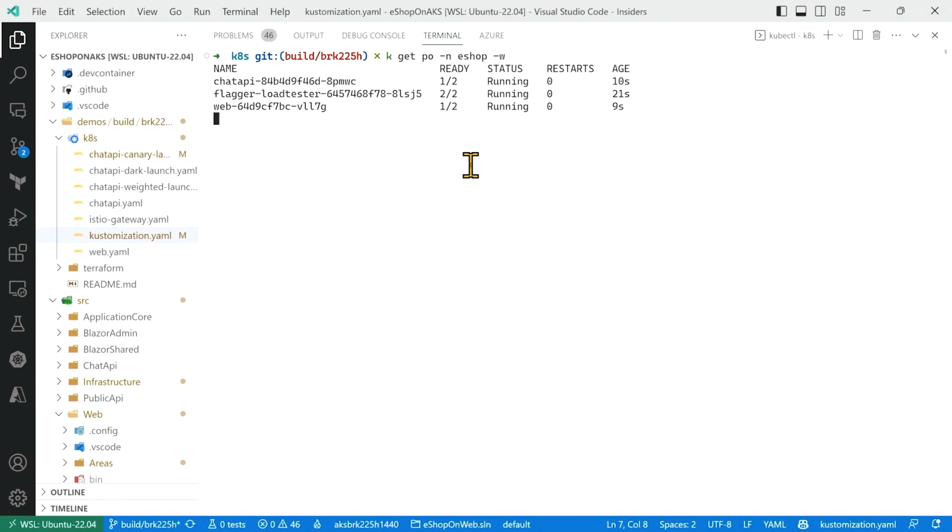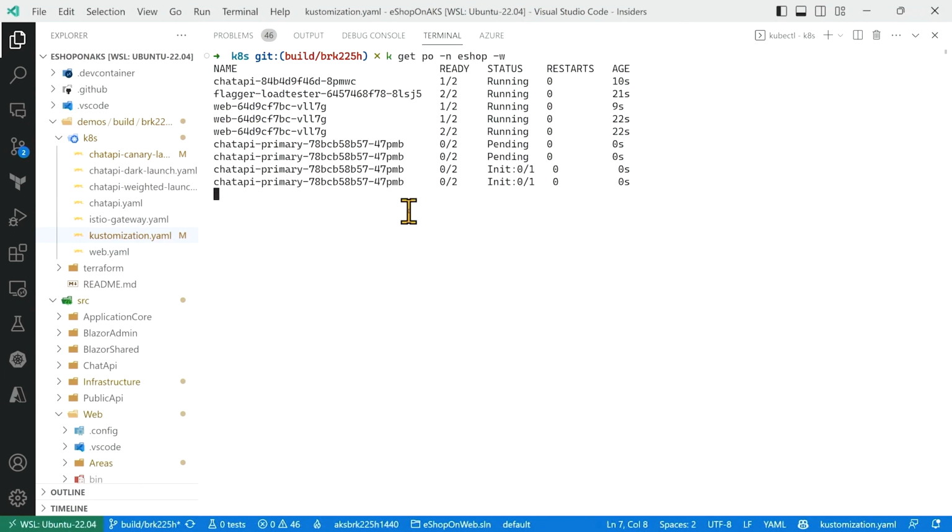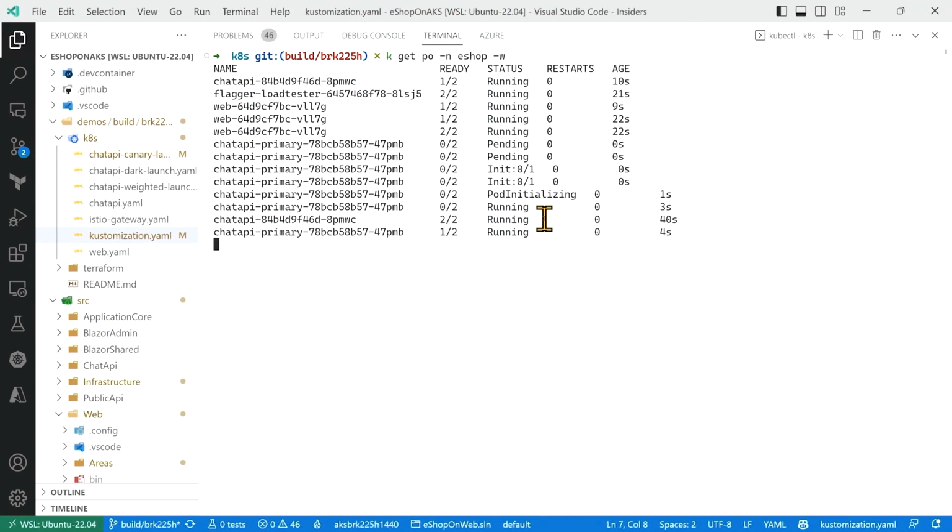What we'll need to do is wait for the pods to come up, and then we'll make a change to the app. Good. So our app there is what? So our app here is the chat API, but have you noticed there's a slight change? There's Dash Primary. Dash Primary, yeah.